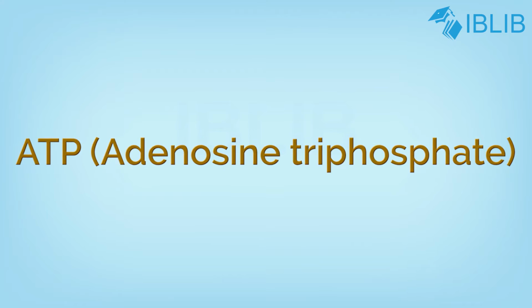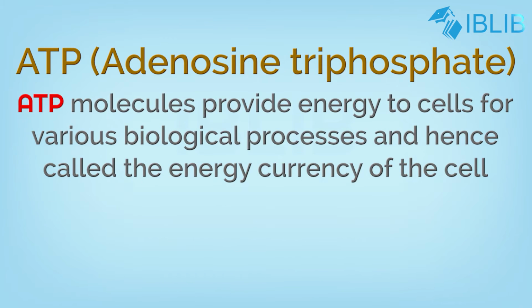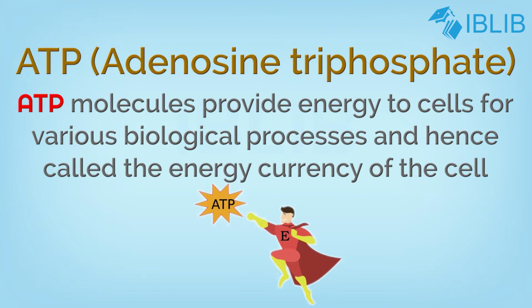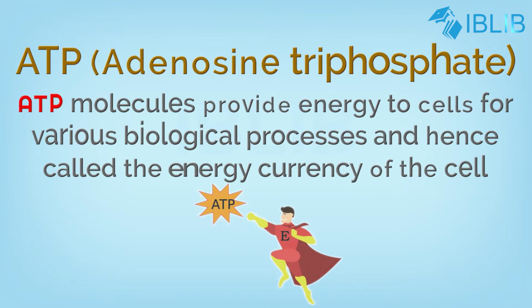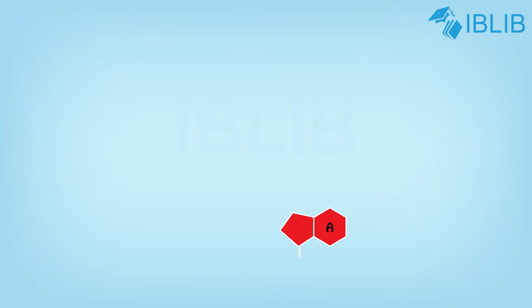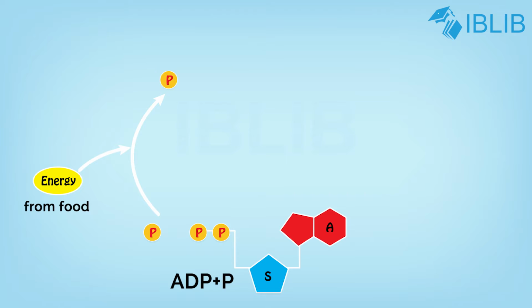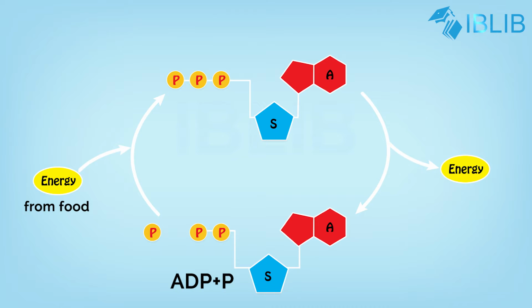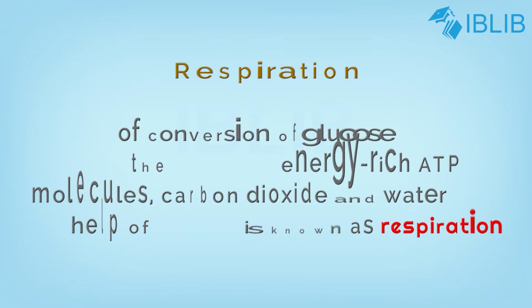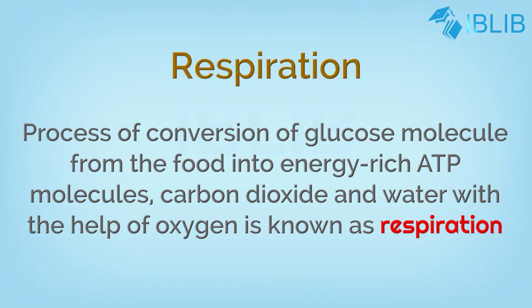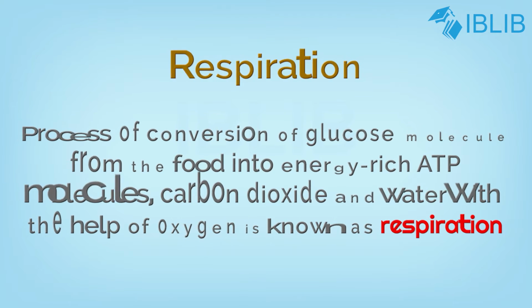This may sound simple, but the process involves a series of reactions controlled by different enzymes. The energy released is stored in the form of energy-rich chemical substances called adenosine triphosphate or ATP. The ATP molecules are stored in the cells and can be broken down at any time to release energy for various metabolic activities. Thus, the process of conversion of glucose molecule from the food into energy-rich ATP molecule, carbon dioxide and water with the help of oxygen is known as respiration.